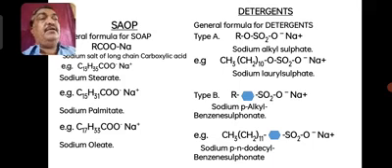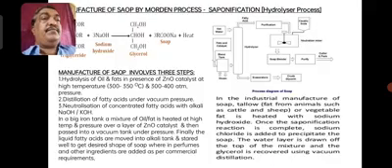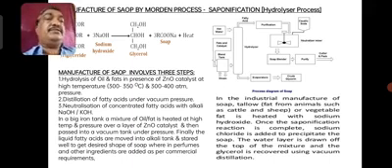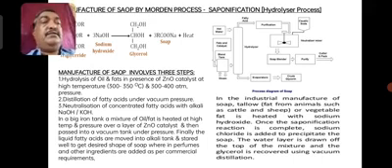That I will discuss in the next slide. Before that, I want to go to the manufacture of soap by the modern process, saponification. One of your friends asked me a question. We understood the manufacture of soap very easily, but the flow chart is not correct. So that is why I have decided to give a correct, clear, understandable flow chart for you. I will explain it again in the same fashion as I have explained, but the flow chart is different.